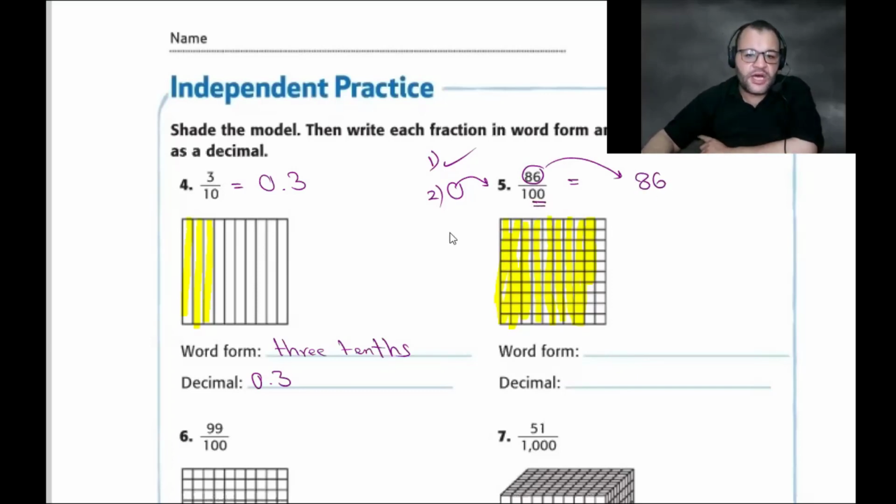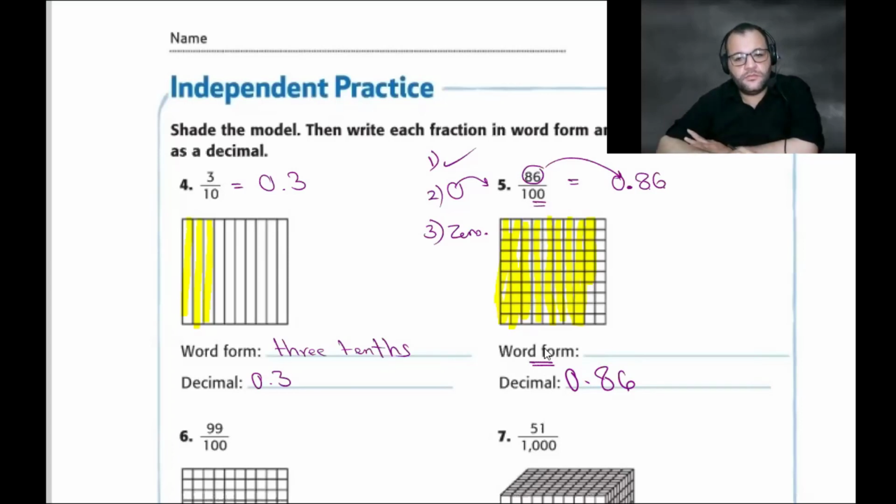How many zeros down? That's number 3. How many zeros down to put the point? 2. So we start counting from the right, 1, 2. Then we put the point. Can we leave the point without any number at the left? No. So it will be 0.86. Not 0, 0. Just 1, 0. Okay? Do you understand this one? So the number now will be 0.86. How can we write this number in word form?